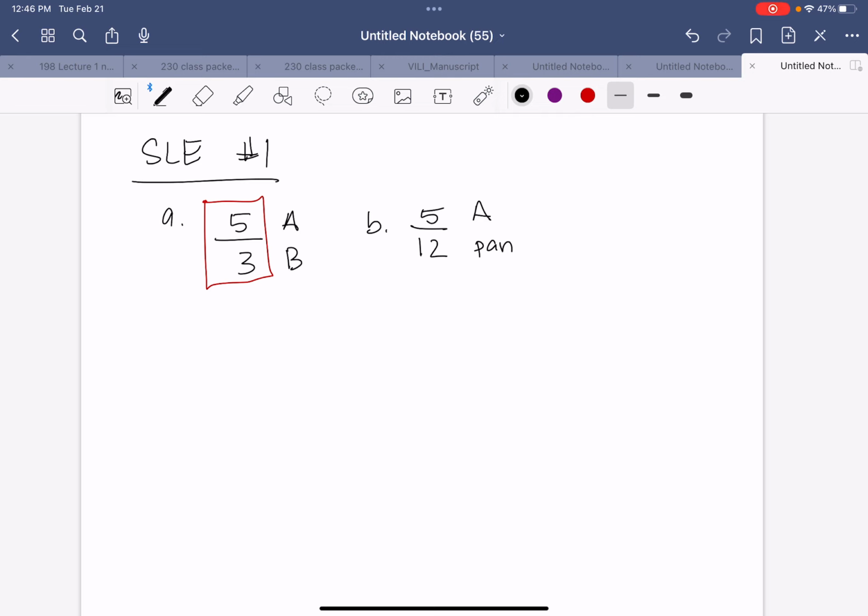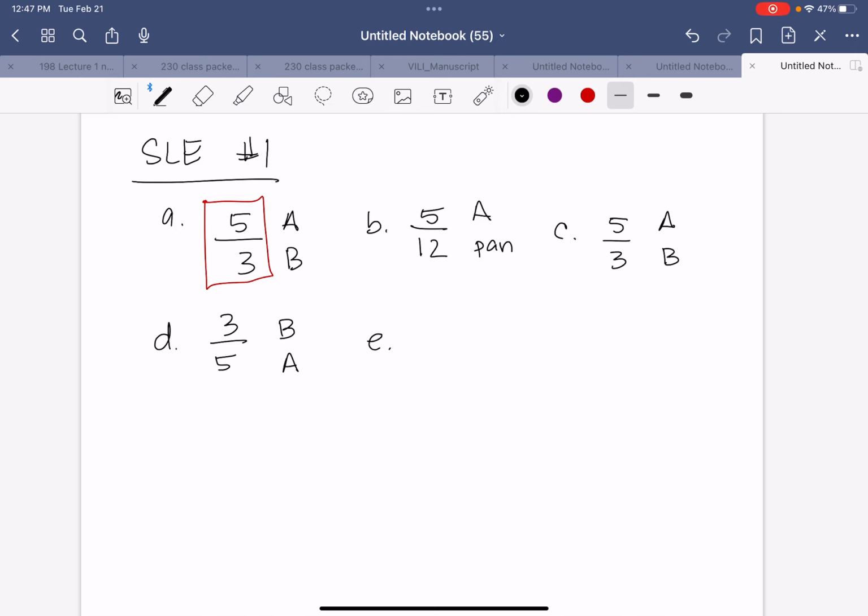Letter C, A's share is blank as large as B's share. So you're doing A compared to B. And so again, that's 5 for A and 3 for B. Letter D, B's share is blank as large as A. So now we're comparing B to A. So we get 3 for B and 5 for A.